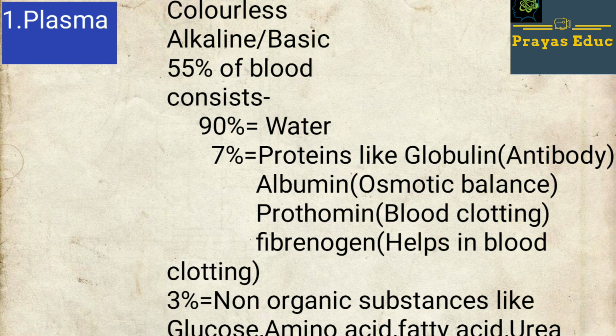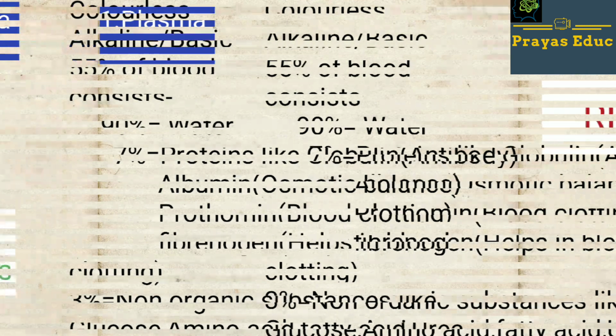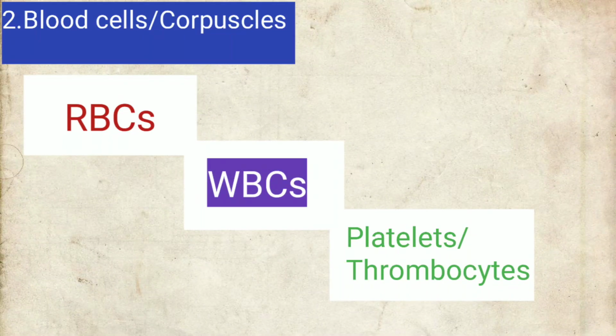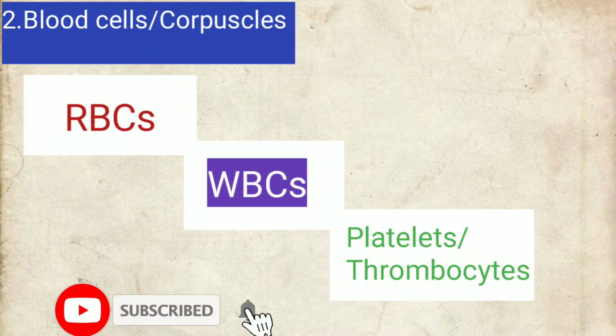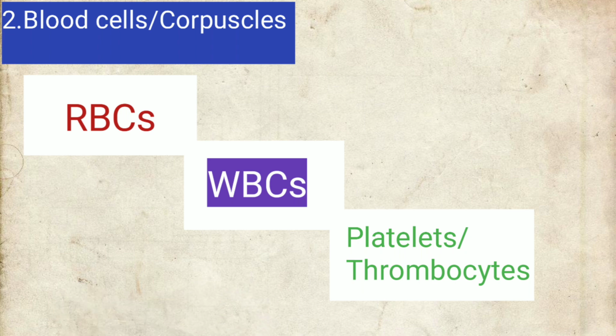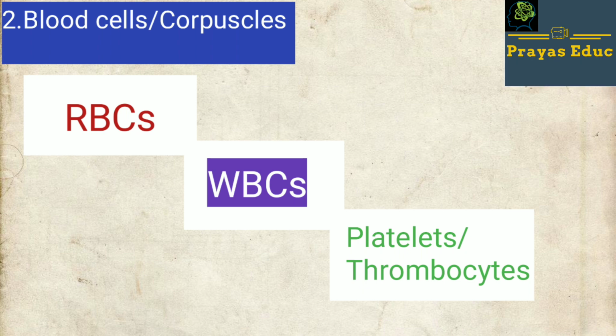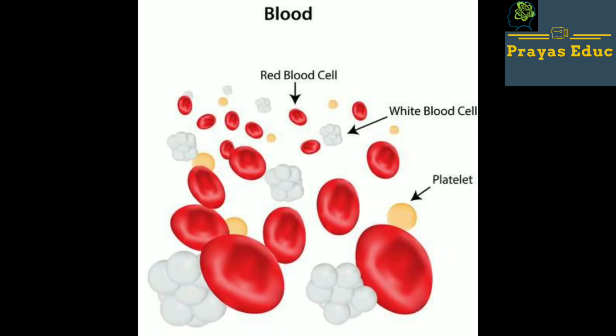Then the second part of the blood is blood cells or corpuscles, which are mainly of three types. RBC means red blood cells, also known as erythrocytes. Number 2, WBC means white blood cells, also known as leukocytes. And number 3, platelets, also known as thrombocytes. Friends, we discuss all these blood cells one by one.